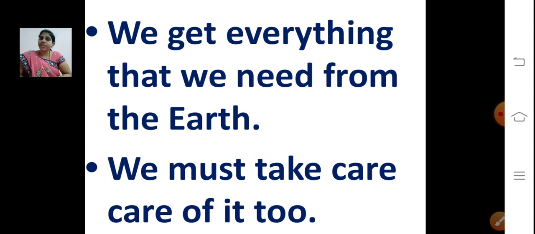We get everything that we need from the earth, isn't it? All the water that we get, only from our earth, then land, then air, everything we get from earth. So we must take care of it too.